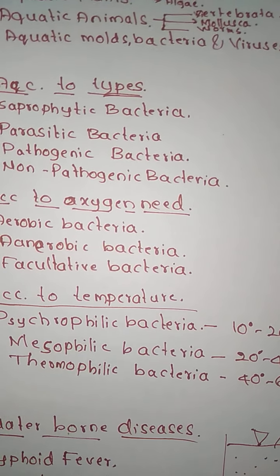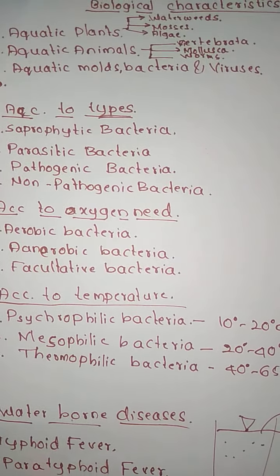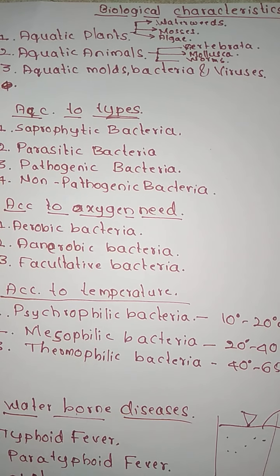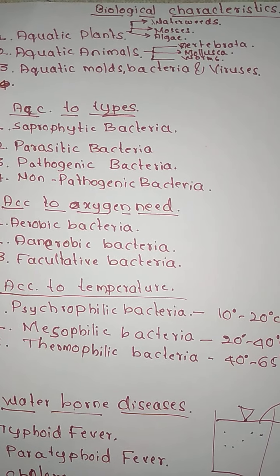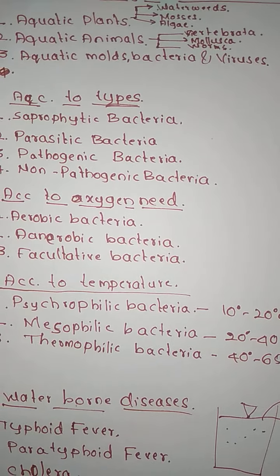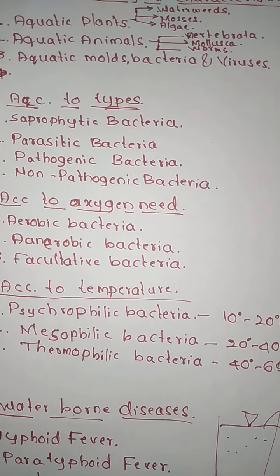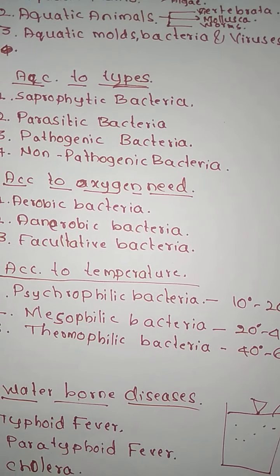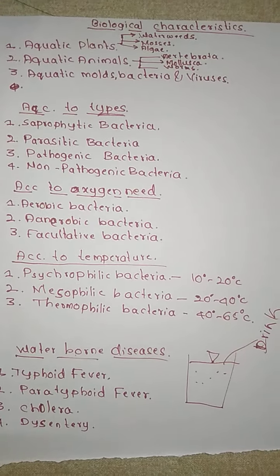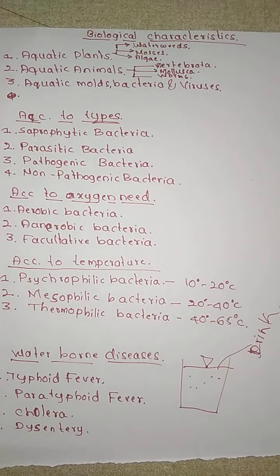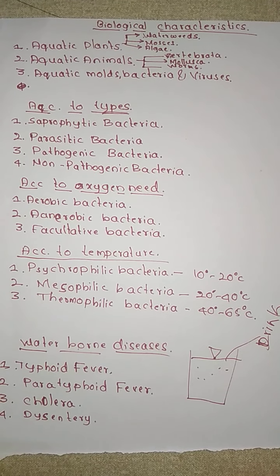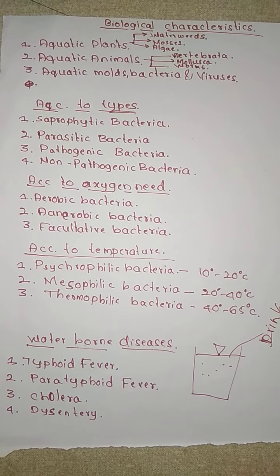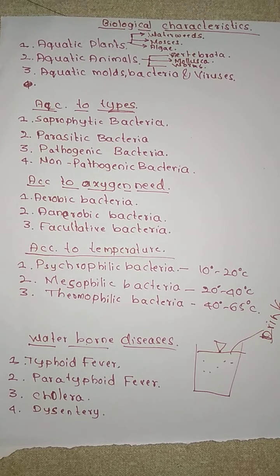So in today's class we have discussed the different biological characteristics that water gets due to some of the living organisms in water, especially plants, animals, bacteria and viruses. Along with that we have also discussed some of the waterborne diseases and some of the viral diseases.